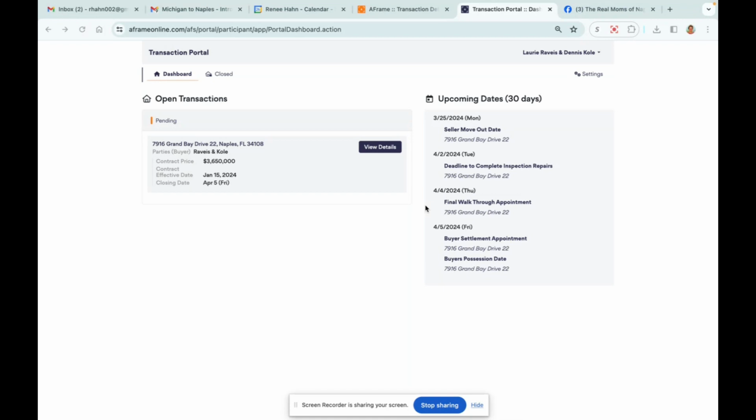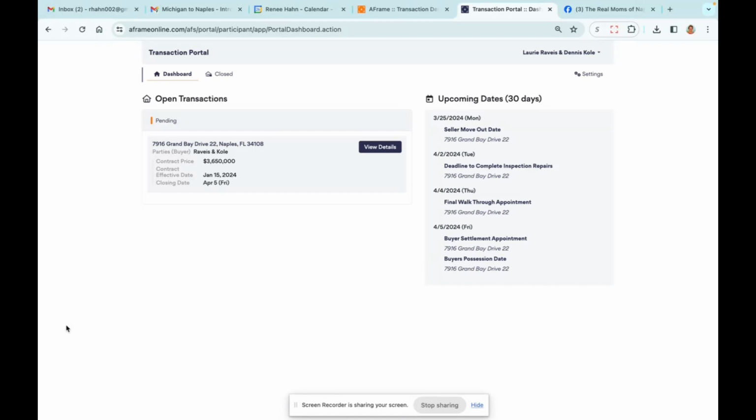This is the landing page. The landing page has very limited information. The meat of substance is actually in the view details, but you can see it lists some upcoming dates and some very basic high-level information about the transaction. This is used on both the listing side and the buyer side, so if you're working with me, you may have both of those. By the way, if you are working with me on multiple deals, your portal can link multiple things to it. So that's kind of nice too. There's a close tab here too, where your information will be once we close. So when you get to this landing page, you're going to want to click View Details.